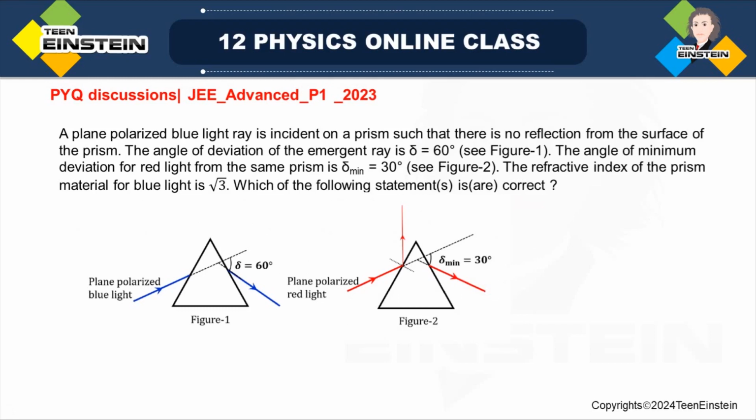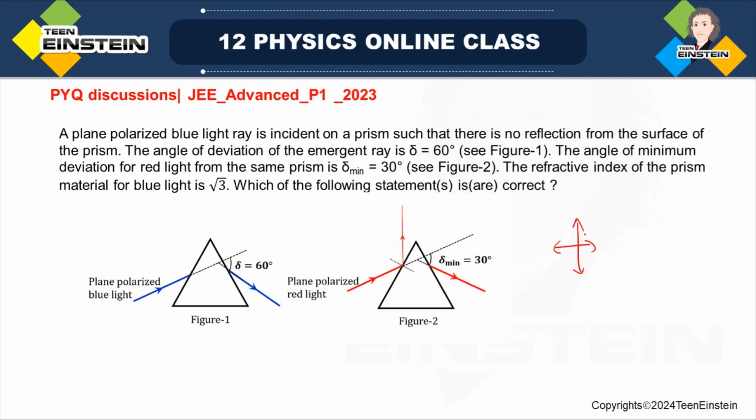So here some clues are given. See, first clue is blue light is plane polarized. Plane polarized means, see, before we solve this problem, let us recap a little bit about polarized and unpolarized light. An unpolarized light will have electric vector oscillating in all possible directions that you know.